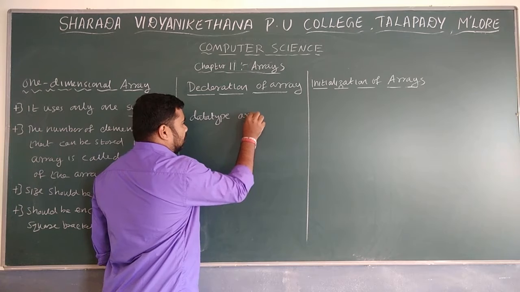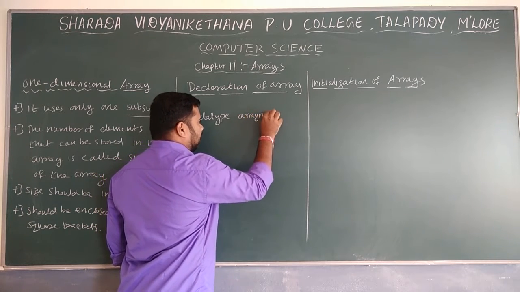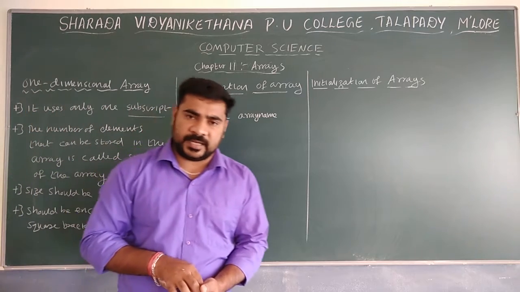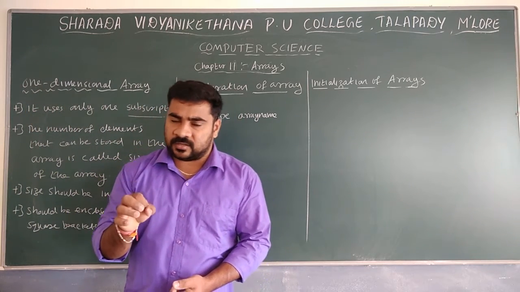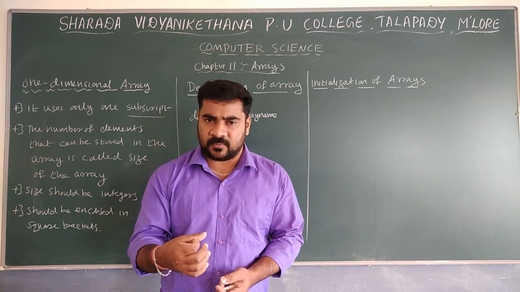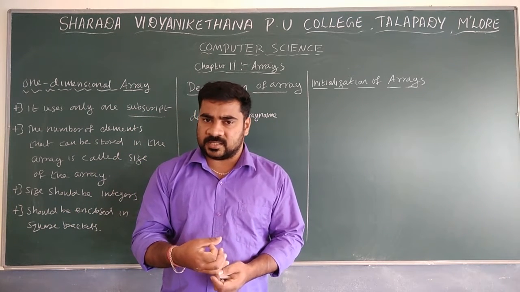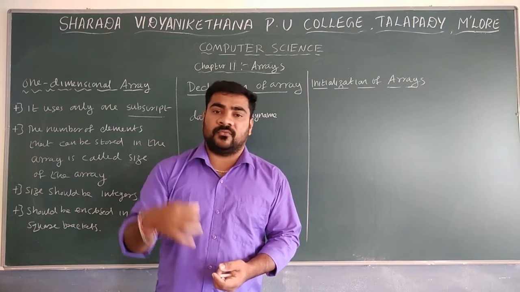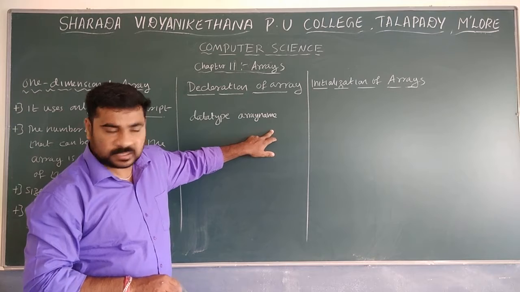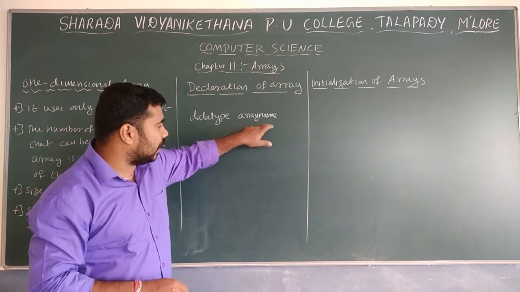So I use an array name. Remember, whenever you give the array name, we have to follow the rules to write identifiers. What are the different identifier rules? You should not use a keyword, space is not possible, and uppercase and lowercase are distinct. We have to follow all the rules given when naming identifiers.